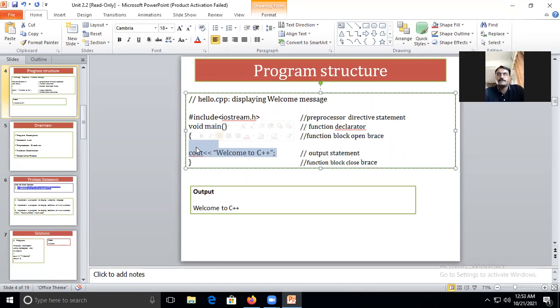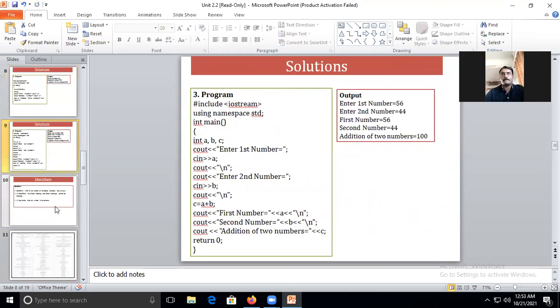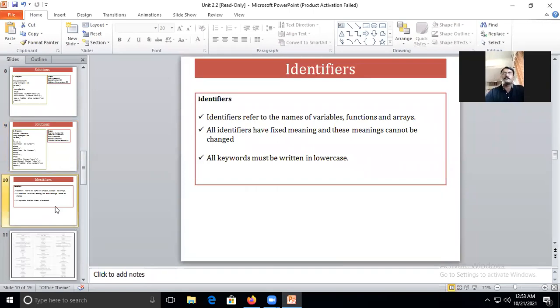Okay, now we'll move to the next. Today it's just a kind of revision, because you already know what an identifier is, what the variables are, what the operators are. Okay, so now we are looking at identifiers one by one.